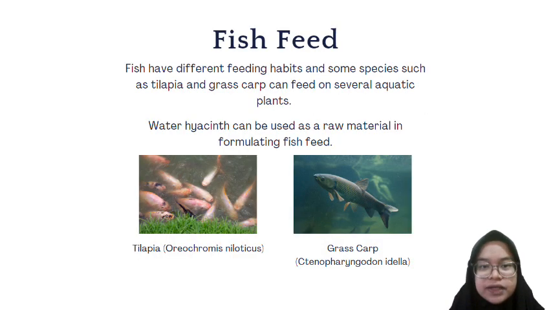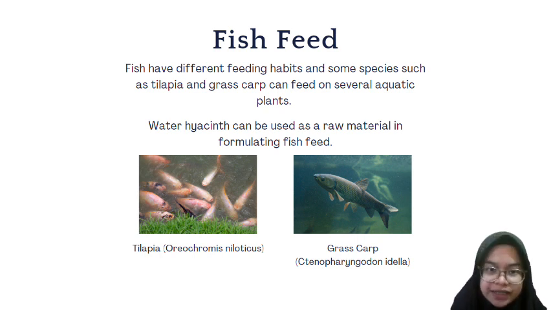Fish feed. Fish have different feeding habits and some species such as tilapia and grass carp can feed on several aquatic plants. Hence, water hyacinth can be used as a raw material in formulating fish feed. This may increase the crude protein level of the feed due to the high protein content in the leaves and roots of the plant, and possibly help in digesting the feed better.